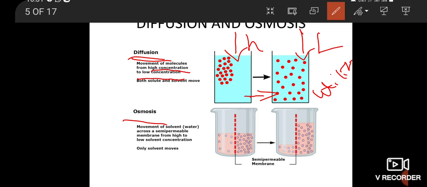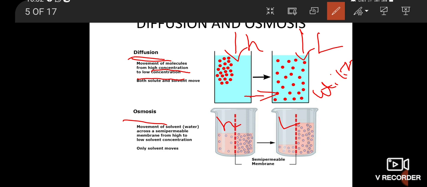Osmosis is the movement of solvent or water molecules from a region of higher concentration to a region of lower concentration through a semi-permeable membrane. This process is carried out until equilibrium is reached.